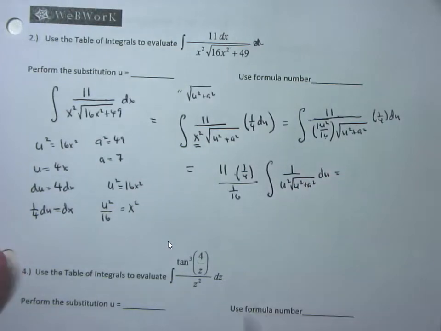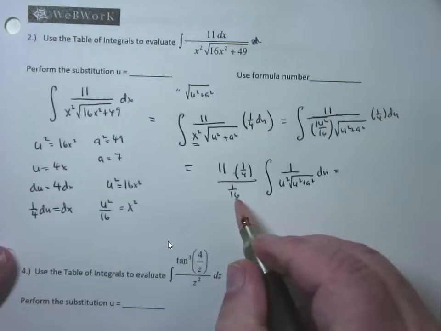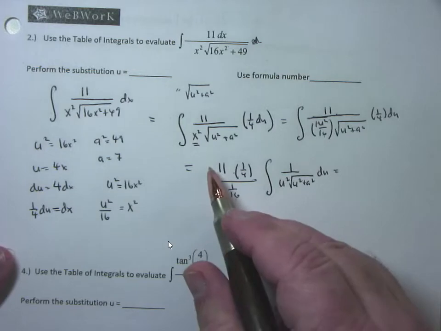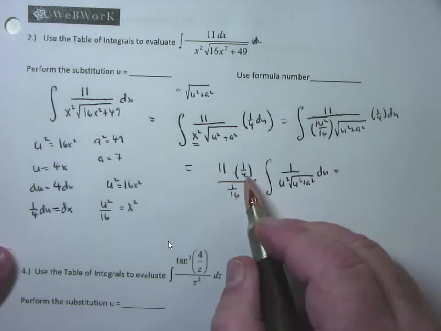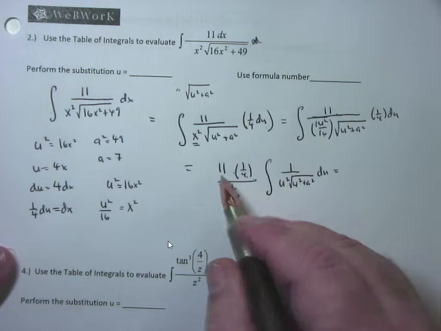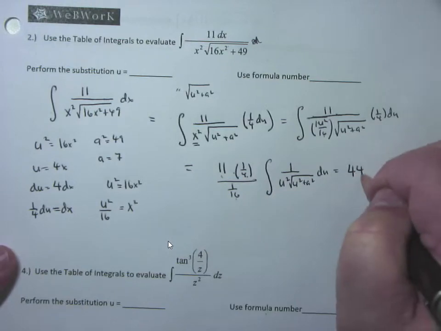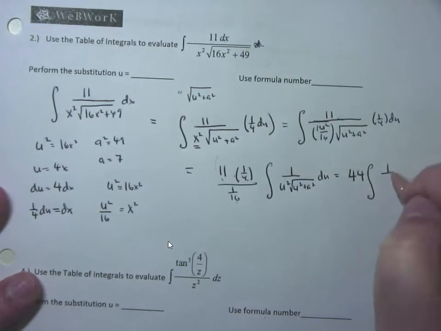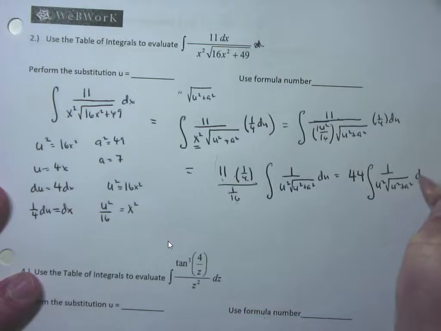Now, when you divide by a fraction, invert and multiply by the reciprocal. So that 16 shows up on top. What's 1/4 of 16? 4, times 11. 44 is what this number turns into, times the integral of 1 over u squared times the square root of u squared plus a squared du.